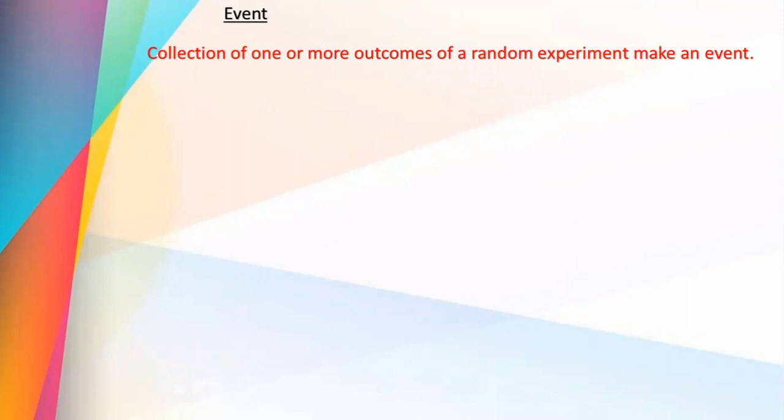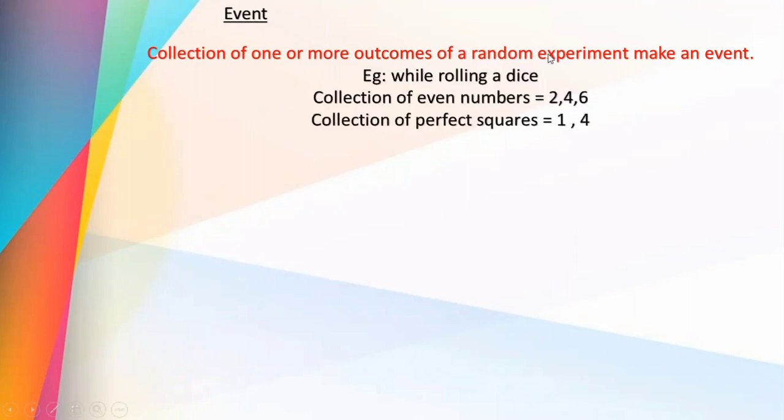Next one, event. Collection of one or more outcomes of a random experiment make an event. For example, while rolling a dice, collection of even numbers. From the numbers 1 to 6, even numbers are 2, 4 and 6. So collection of even numbers 2, 4, 6. Only 3 possible outcomes. Then collection of perfect squares. From the numbers 1 to 6, only 2 perfect squares are there. 1 square is 1 and 2 square is 4. So collection of one or more outcomes of a random experiment make an event.